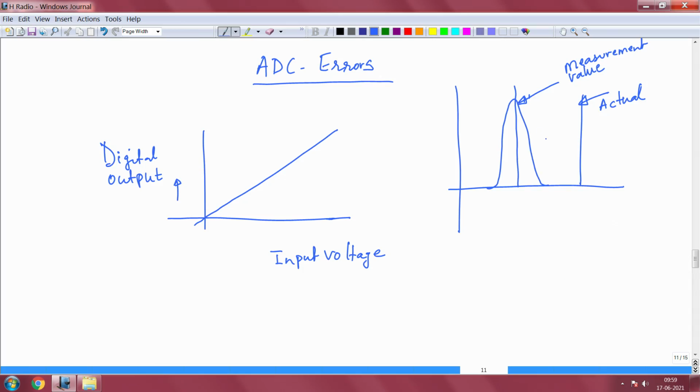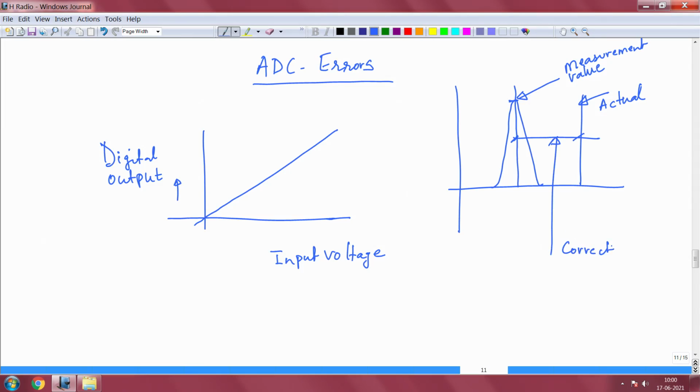Okay. In other words, this has now become the mean, and there is a distribution of errors here. This is usually Gaussian and so on. Now, you can say this is the error which I can easily correct.